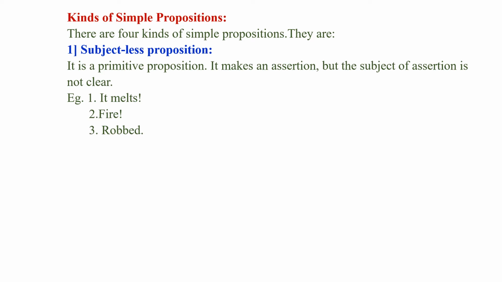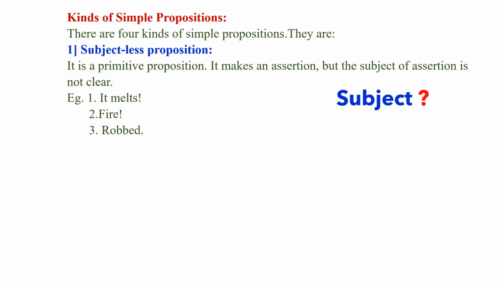When I say fire, something is on fire, but what exactly is on fire is not clear again. Then third, when I say robbed, means something has been robbed, but what exactly has been robbed is again not clear. So here the subject is not clear in the subjectless proposition.